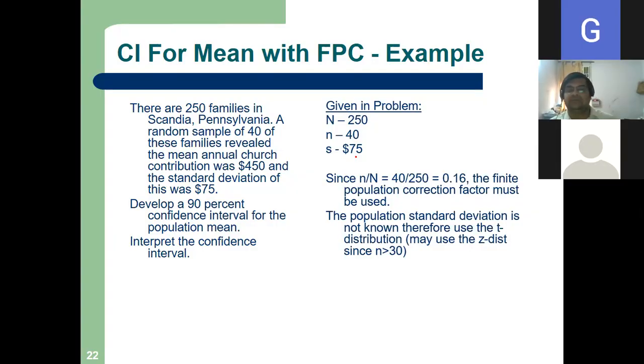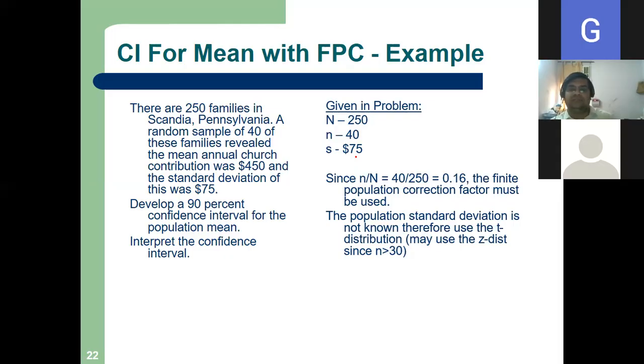That's why I gave you 2-3 minutes. A random sample of 40 of these families revealed the mean annual church contribution was $450 and the standard deviation of this was $75. So the population standard deviation is unknown.